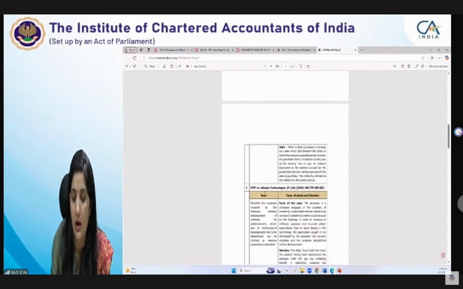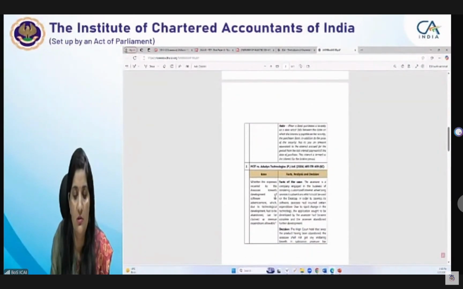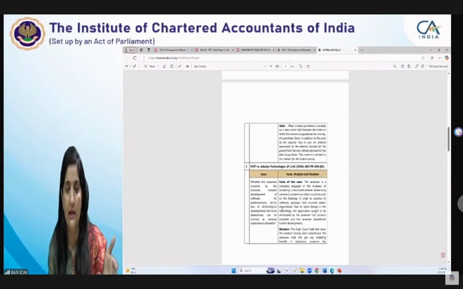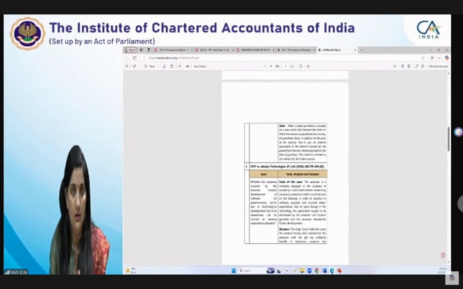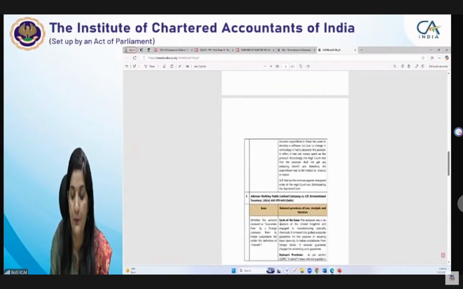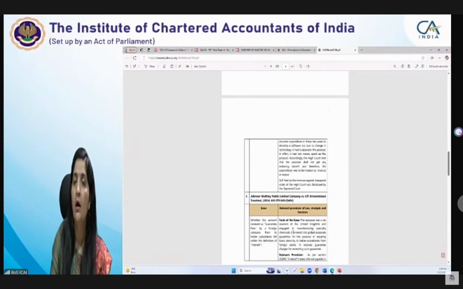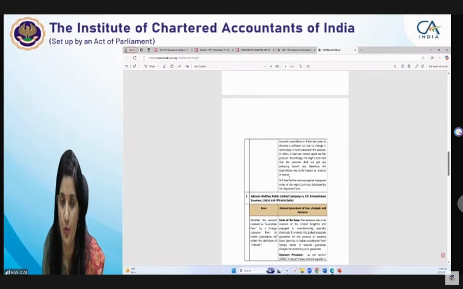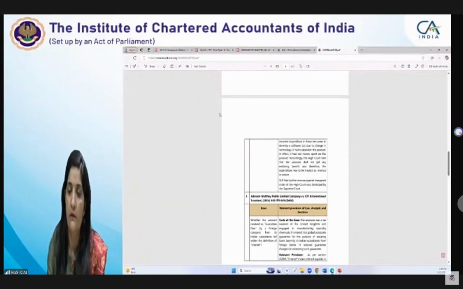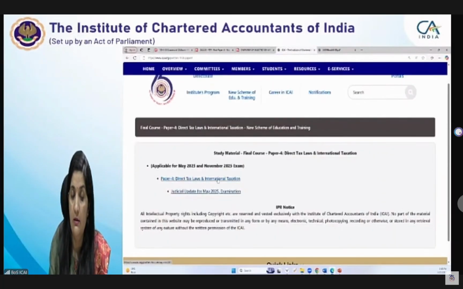Then another is on Idean Technologies, where it's all for development of software. Assessee has incurred some expenditure, but later on that project was abandoned. So whether the expenditure incurred on that project is allowable as a revenue expenditure or not, it's on that. Please go through this ruling. I'm just briefing you what these things are. Whether the amount received as guarantee fee by a foreign company from its Indian subsidiary falls within the definition of interest. From these facts, some of the questions can be framed, or given to you, or it can be from the case laws which are covered in your study mat. Apart from this is the judicial update. If you see, then there is the study material.